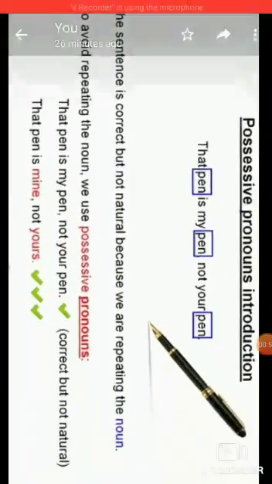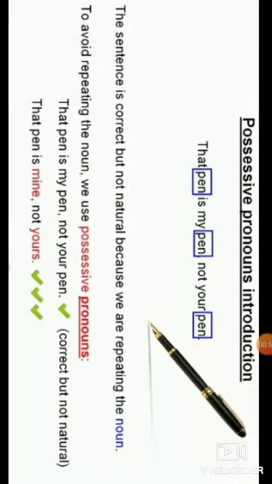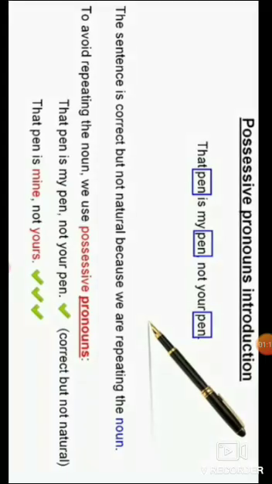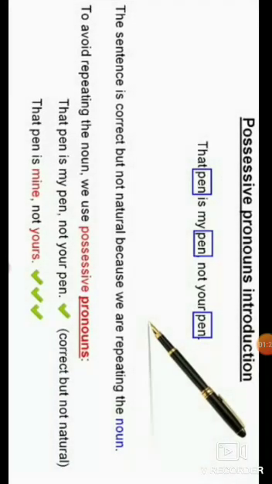Now see this example. Number 1, look at the example. That pen is my pen, not your pen. Now, what are we observing here? Pen has come thrice, 3 times. The sentence is correct, but not natural. It is not sounding natural because we are repeating the noun pen.